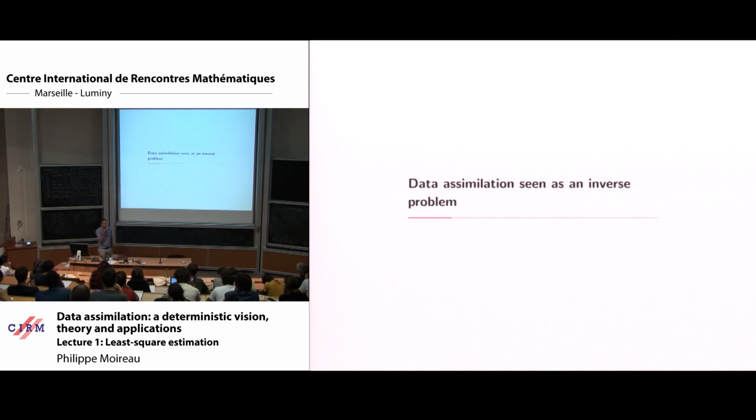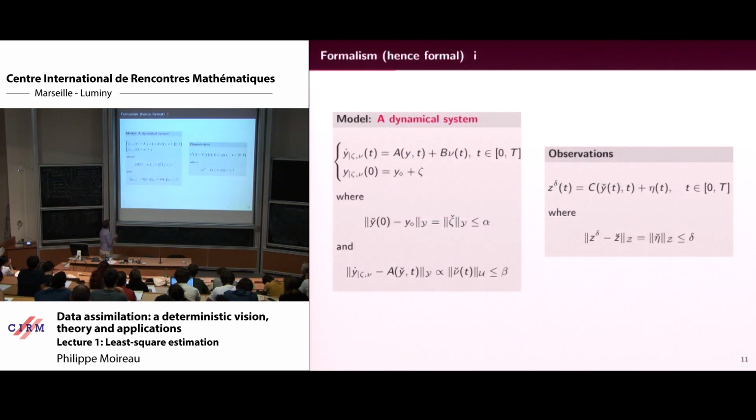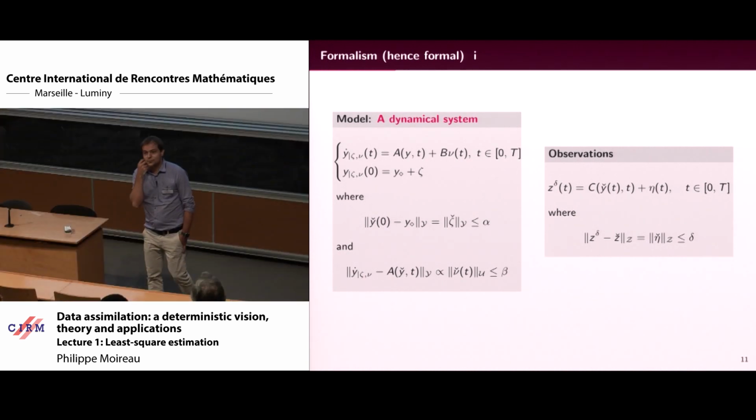What I will try to show you today is a way to think of data assimilation as a least square estimation problem from a quite deterministic point of view. So data assimilation for me is the inverse problems that correspond to evolution systems. Here is how I formulate it. I need a dynamical system: the weather, the climate, a heart beating, a fluid structure interaction problem, things like that. So I need an evolution equation, and I will write it in this very general form.